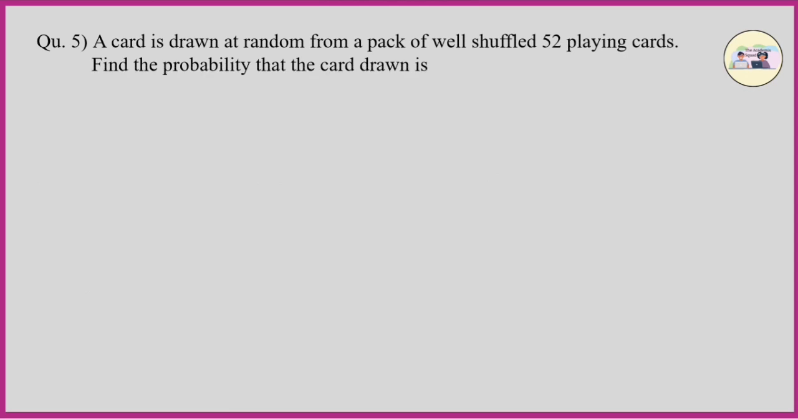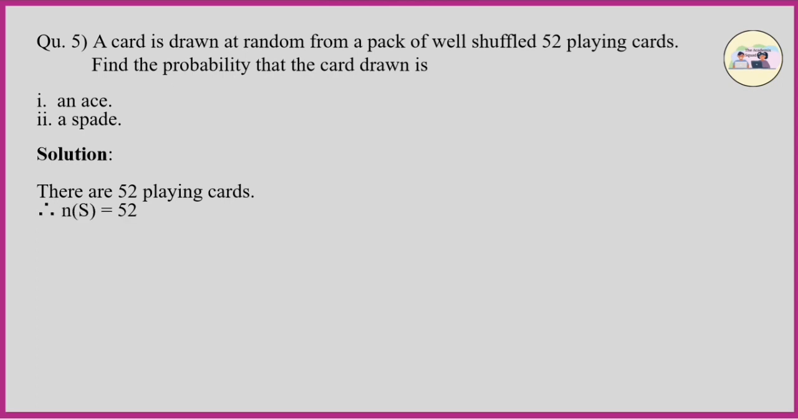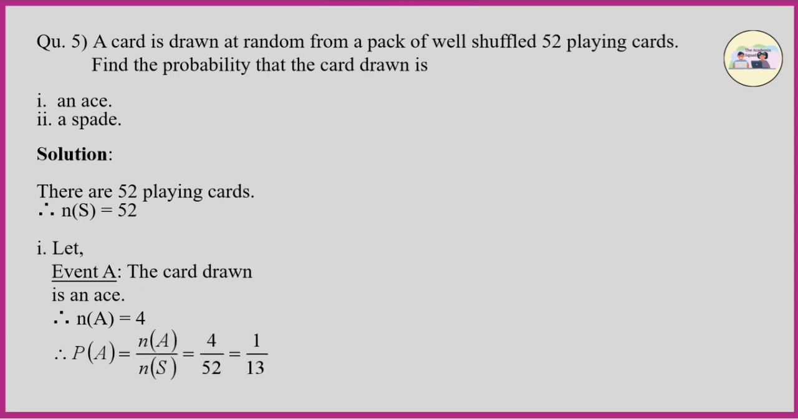Question number 5. A card is drawn at random from a pack of well shuffled 52 playing cards. Find the probability that the card drawn is an ace, a spade. Solution. There are 52 playing cards. Therefore, n(S) = 52. Let A be the event that the card drawn is an ace. Therefore, n(A) = 4. Therefore, probability of A is n(A) upon n(S), which is equal to 4 by 52. Therefore, probability of A is 1 by 13.